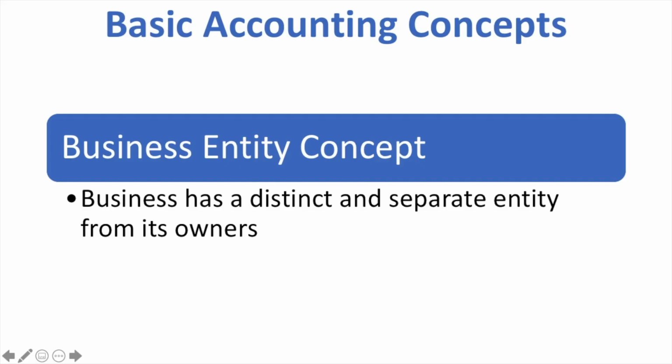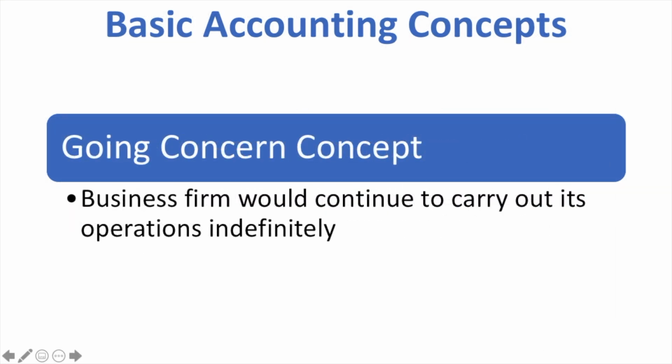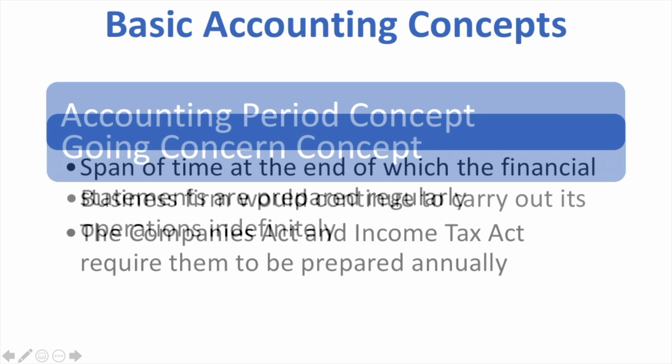Let's first revise the basic accounting principles that we have learned in the previous video. Business entity concept. Business has a distinct and separate entity from its owners. Money measurement concept. Only transactions which can be recorded in terms of money are to be recorded in the books of accounts. Going concern concept. Business firm would continue to carry out its operation indefinitely.